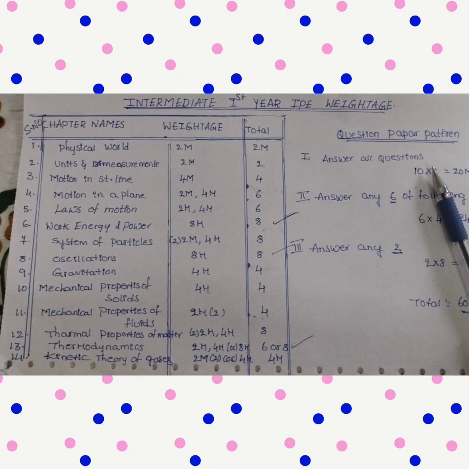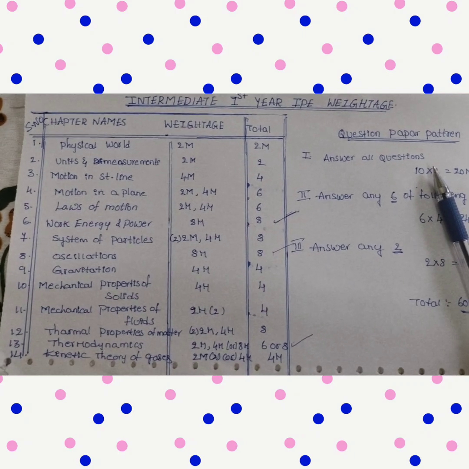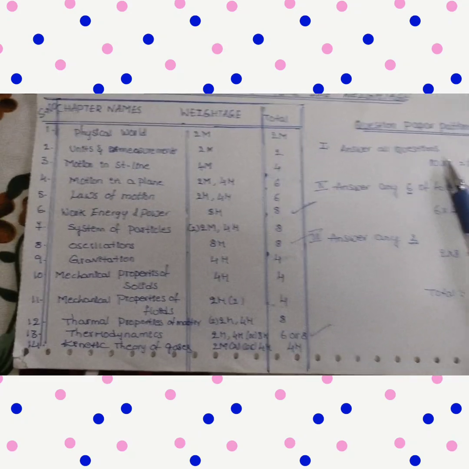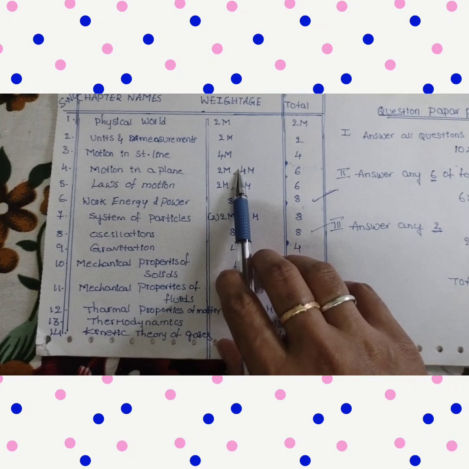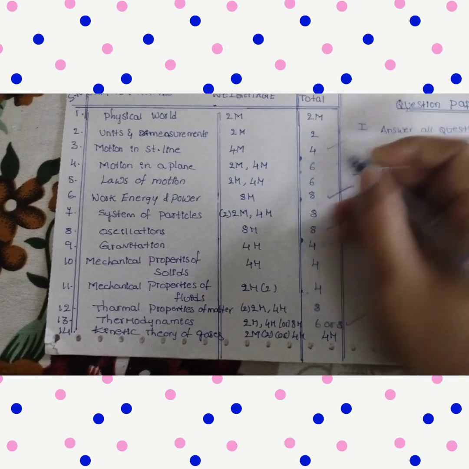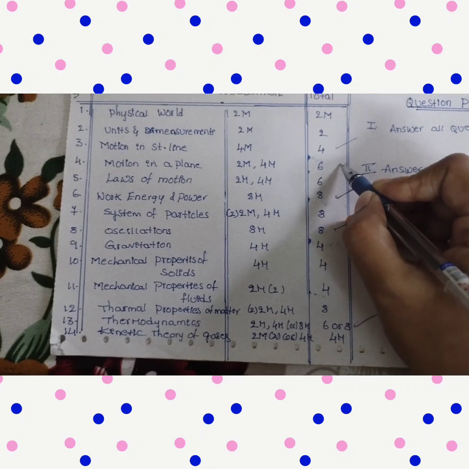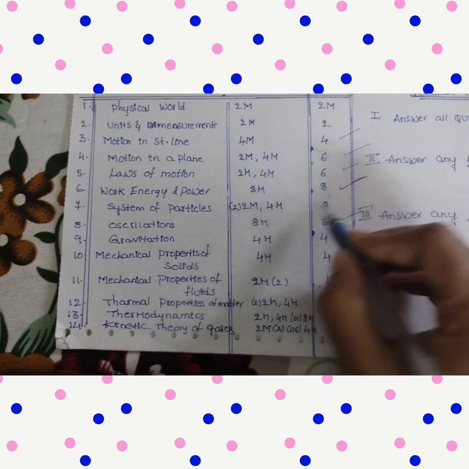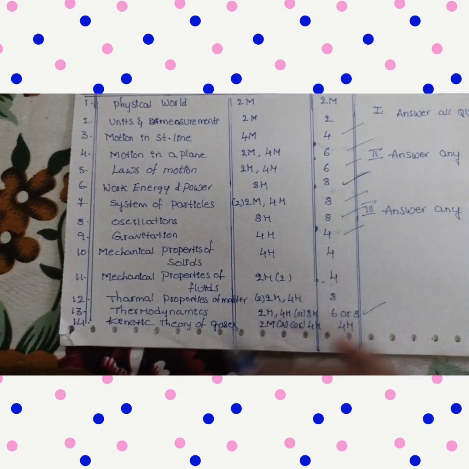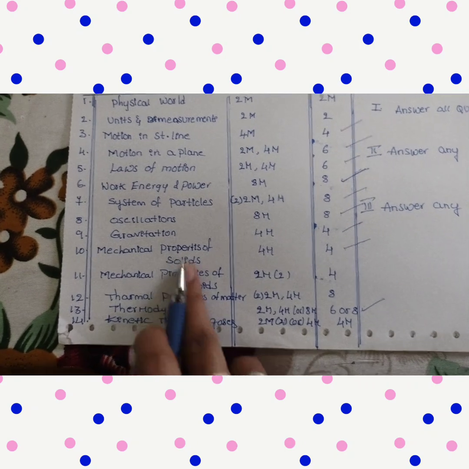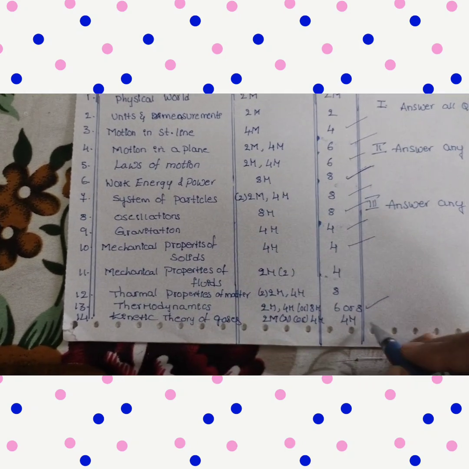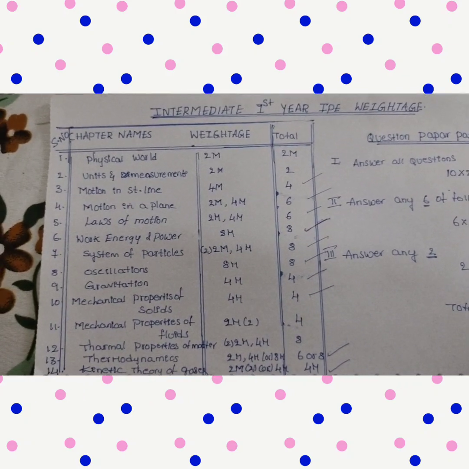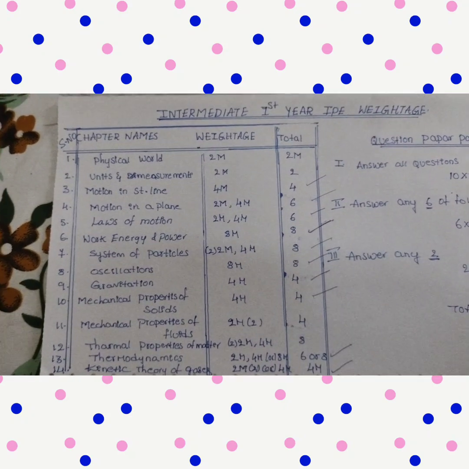While we are reading the 4 marks questions, what is the scenario we can follow? First we need to check the weightage. 4 marks questions mainly come from motion in a straight line, motion in a plane, laws of motion, system of particles, gravitation, mechanical properties of solids, and next, kinetic theory of gases. These are the 8 chapters. From each of these chapters, one question will be there in our second Roman.